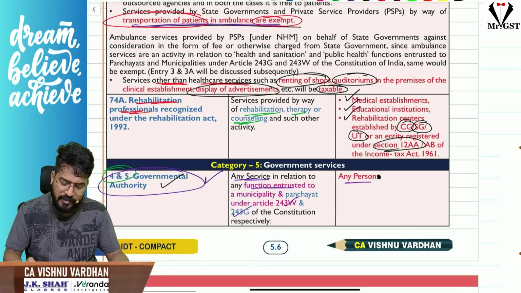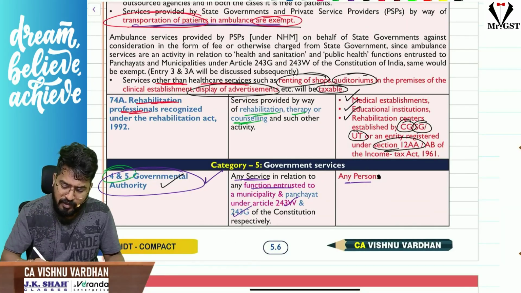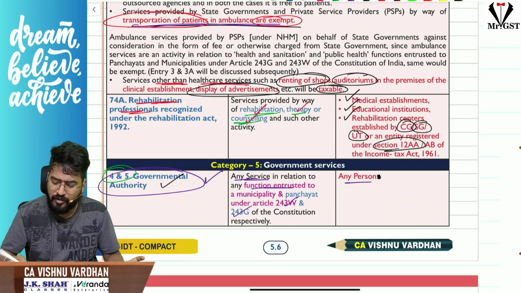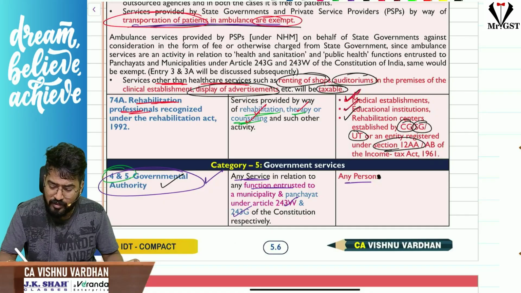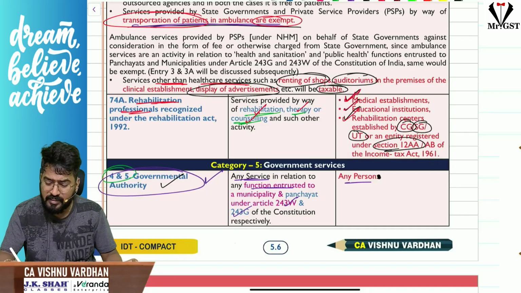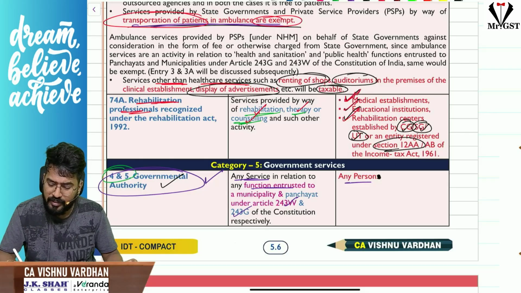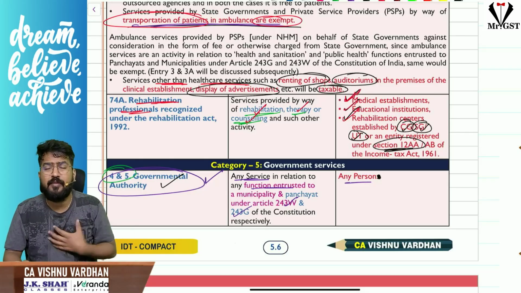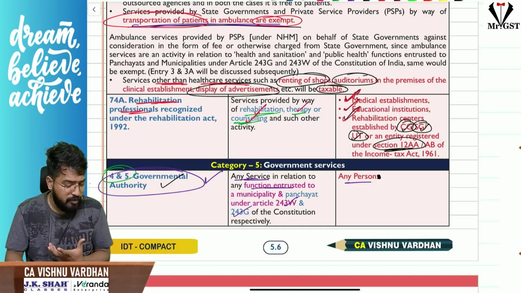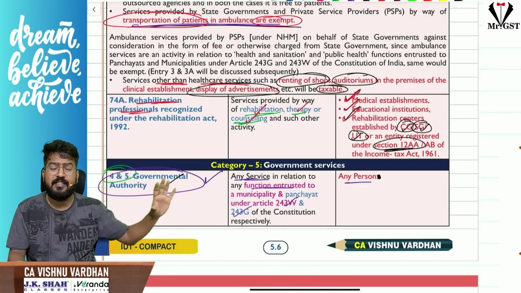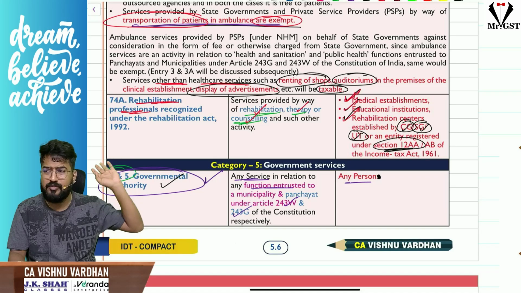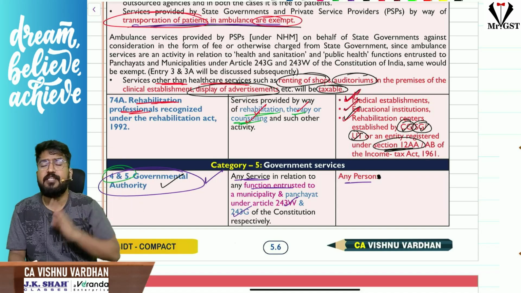And next, sir, rehabilitation professionals. Rehabilitation professionals providing their services by way of rehabilitation, therapy, counseling, all that. But these things should be provided in medical establishments or educational institutions or rehabilitation centers set up by central government or state government or union territory or section 12 entity. It is not like I am a rehabilitation professional setting up some rehabilitation center separately in my own office or in my own street or town, whatever it is, and doing this rehabilitation counseling therapy.